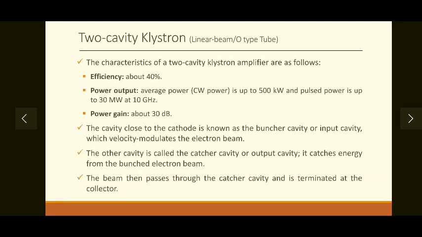So in this video we have seen the basic working of the two cavity klystron. Now in the next video we will see the detailed process of velocity modulation and what exactly happens in the bunching process. Okay, that's all for today.